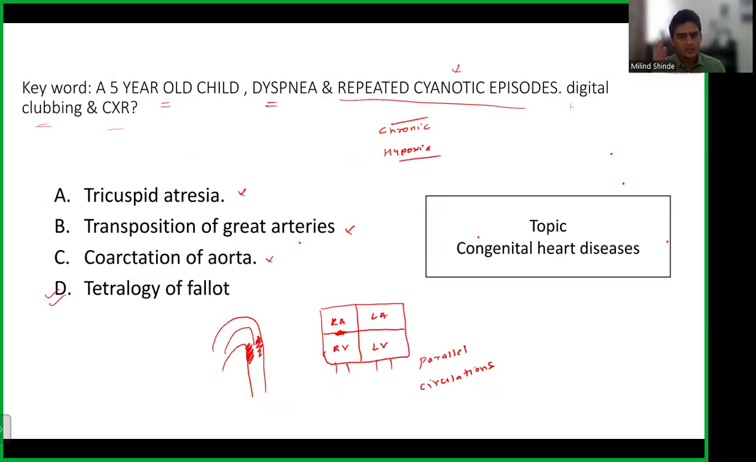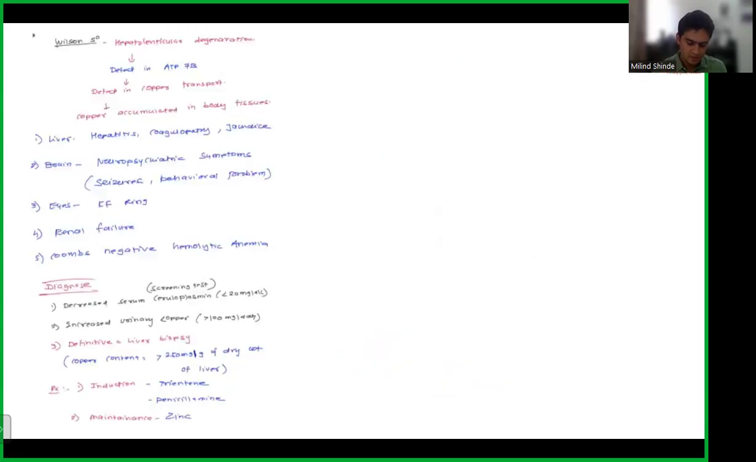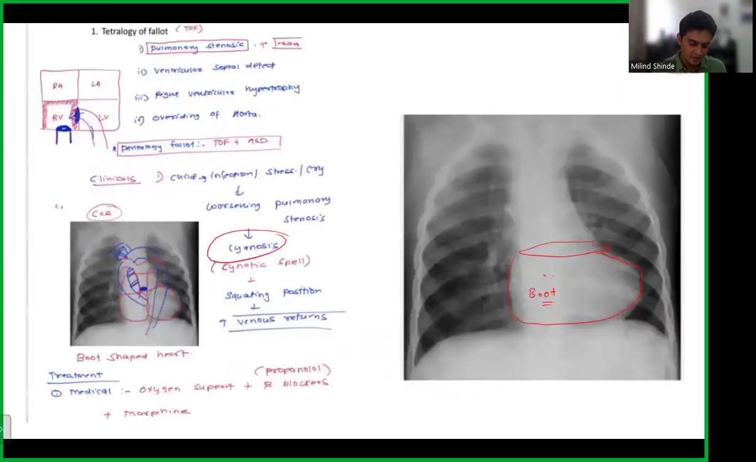Okay. So just look at the keywords. Again, ignore all the noise that is happening around. A lot of things are mentioned in the question. You have to just focus on the answer. Okay, now let's move on to the next question.